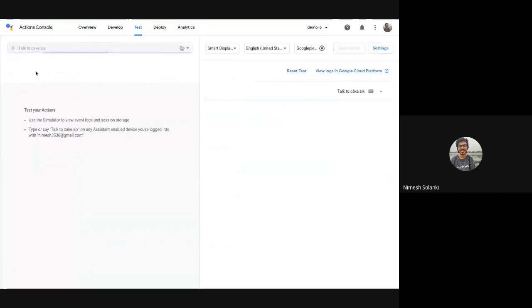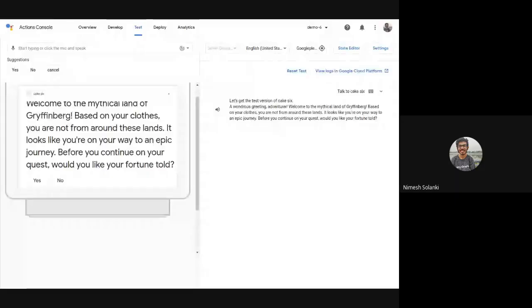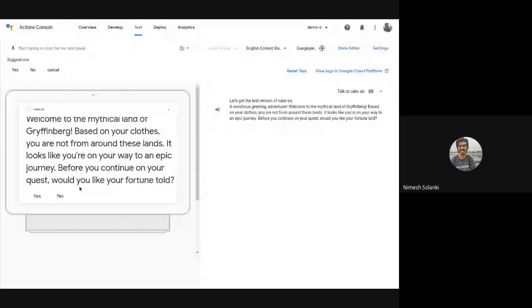Let's get the test version of Cake 6. Cool. A wondrous greeting, adventurer. Welcome to the mythical land of Gryffindor. Based on your clothes, you are not from around these lands. It looks like you're on your way to an epic journey. Before you continue on your quest, would you like your fortune told?